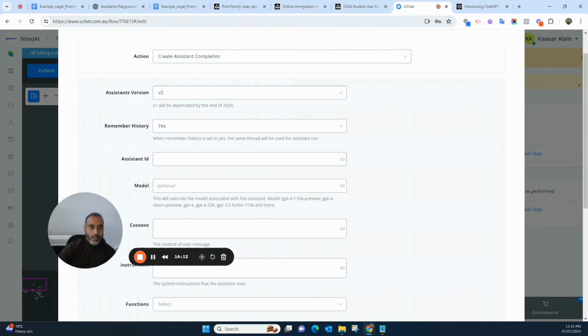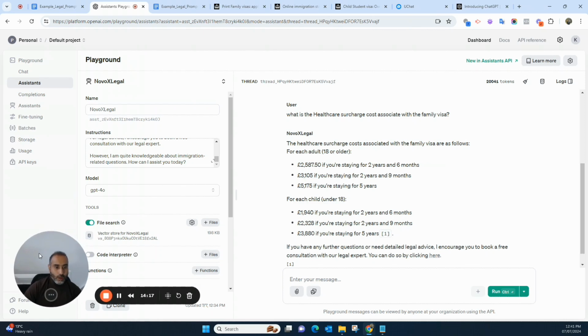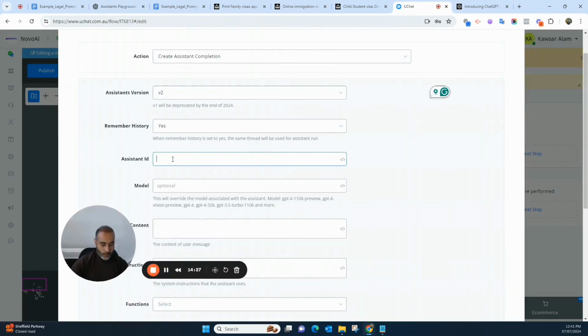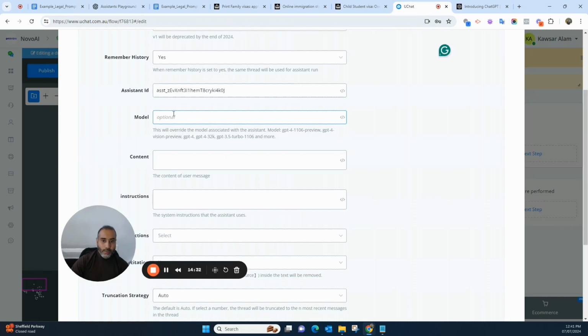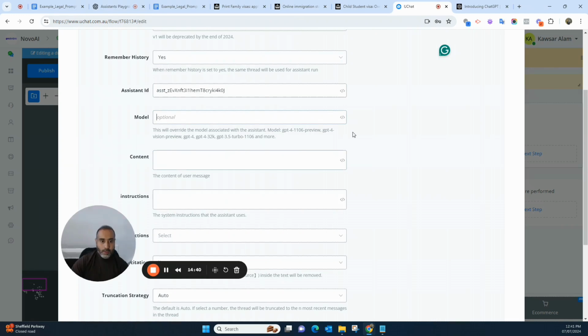Yes. Now assistant ID. We need to give the assistant ID that you created here. So where do we find the assistant ID? If you come here, under the name, you'll see there's the assistant ID. You just click to copy. You come over there and you just paste it. What about the model? It is actually optional because we already created our assistant on GPT-4, so you don't have to do anything. You just leave it blank.